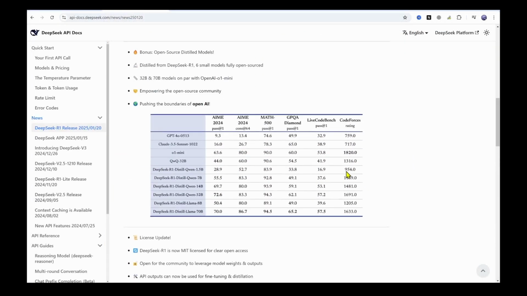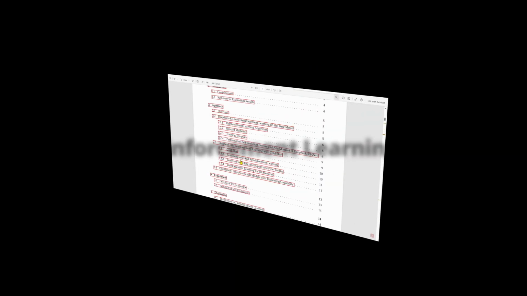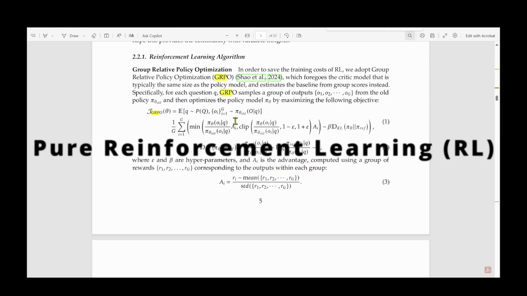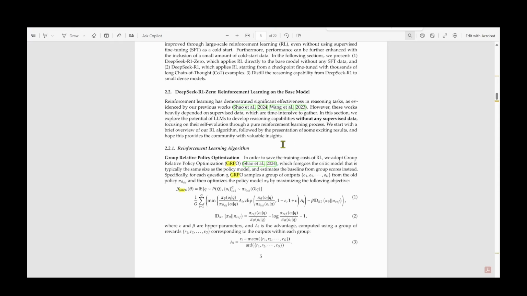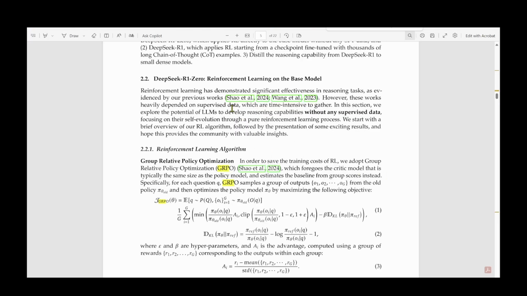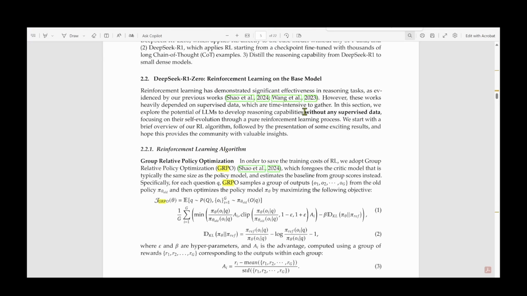So let's get into the tech stuff. What are some of the things DeepSeek is doing that are so groundbreaking? One of the big ones is that they use pure reinforcement learning, or RL, for the early training. Most companies rely on supervised fine-tuning, SFT, but DeepSeek went a different way. Right, so SFT is kind of like feeding the model a ton of data, showing it the right answers, and RL is more like letting the model learn by figuring things out on its own.